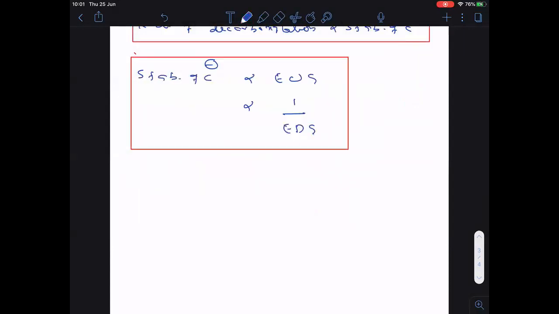That means now I can come to a conclusion like this. So the rate of decarboxylation is directly proportional to electron withdrawing groups and inversely proportional to electron donating groups. Okay, so this is also one important point to be noted here.